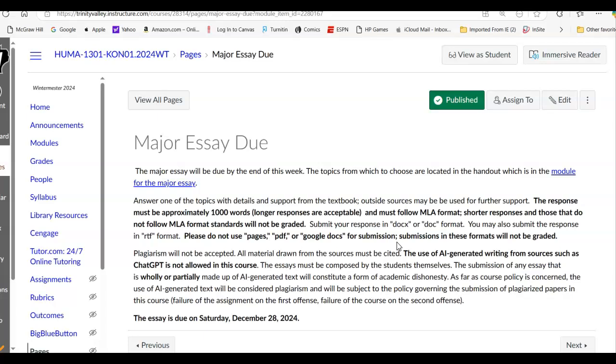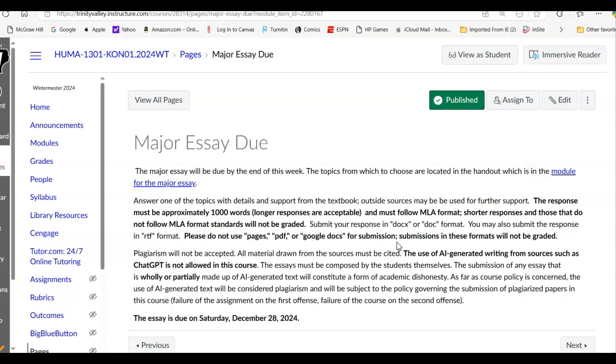Be careful about using Grammarly. Grammarly even now admits that it is an AI because as you're writing, it changes it for you. It updates it. It writes the essay for you, and that's an AI. So you need to be careful about that.